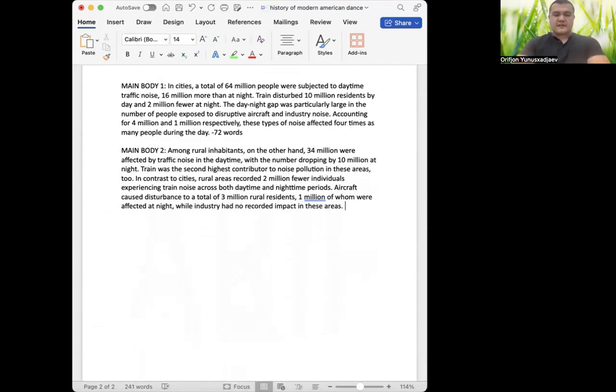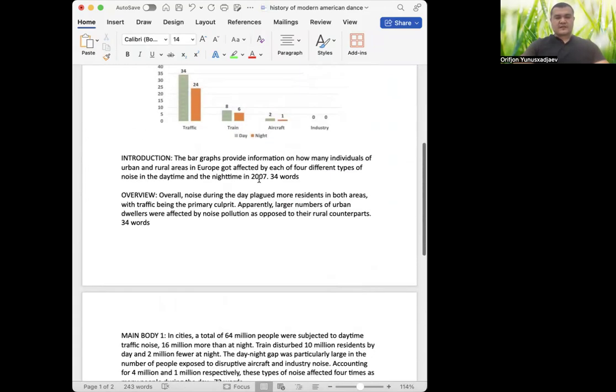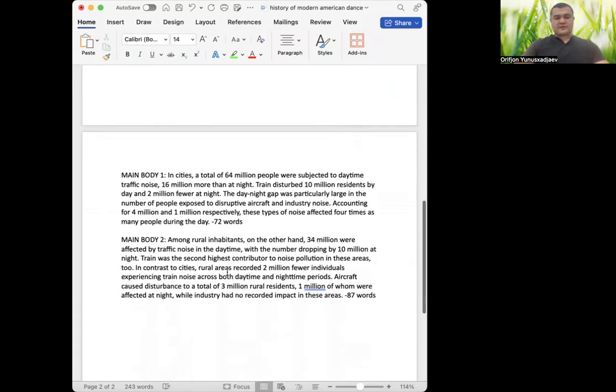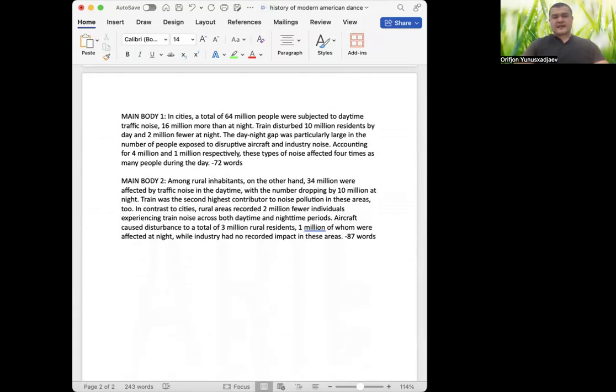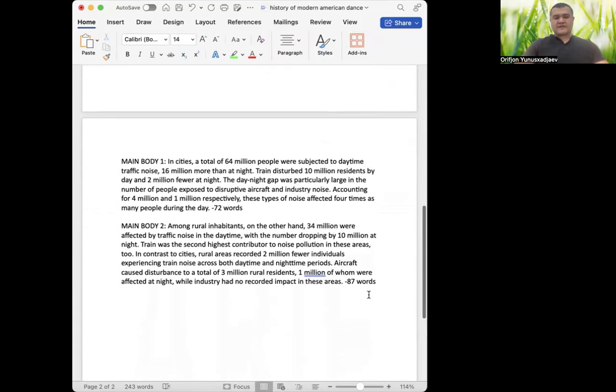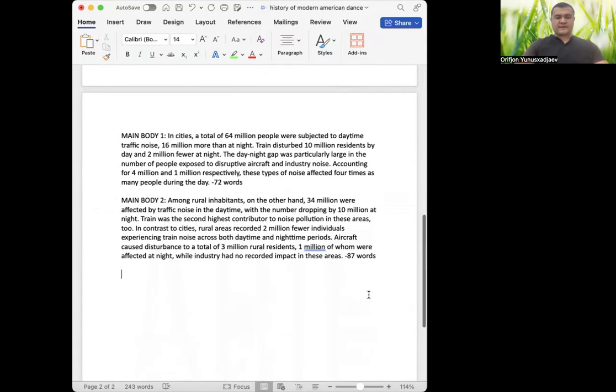That's it. Ladies and gentlemen, we managed to finish our second main body. So we wrote here 87 words. Okay, it's a little more than the first main body. 87 words, I guess. So you can do the math. We got 34, 7 to 87. It's already more than 200 words, I think. That's it. This is how you write it fast. And then you can simply proofread, trying to change some of the words and expressions, right, to increase the quality of your essay.